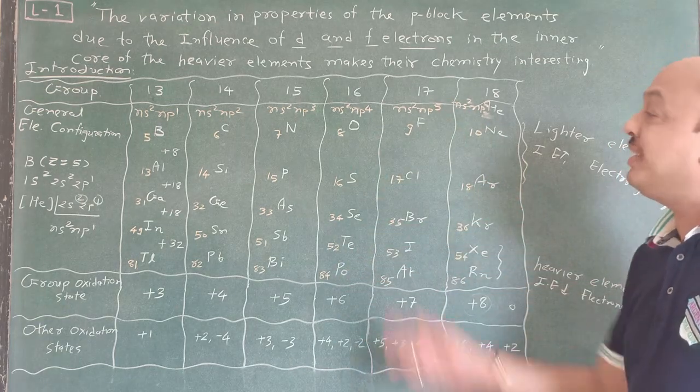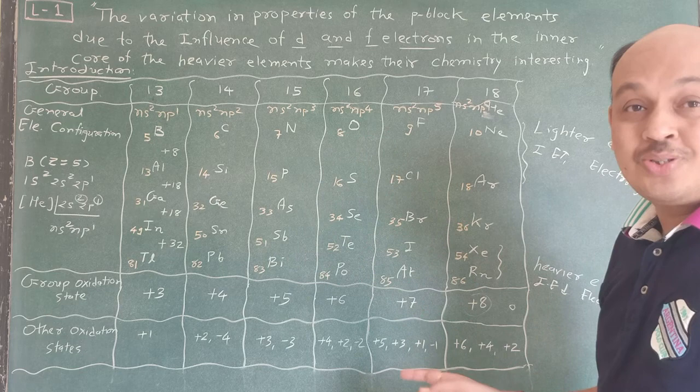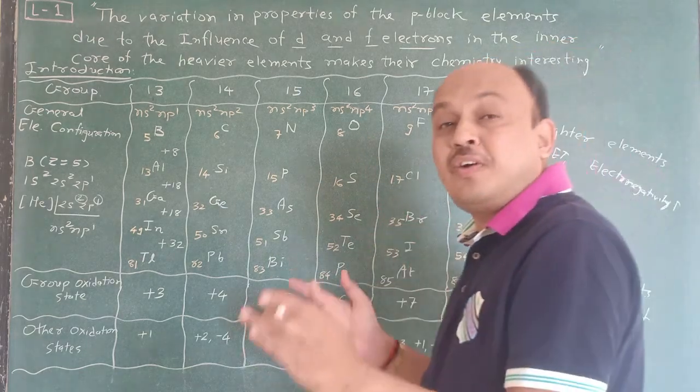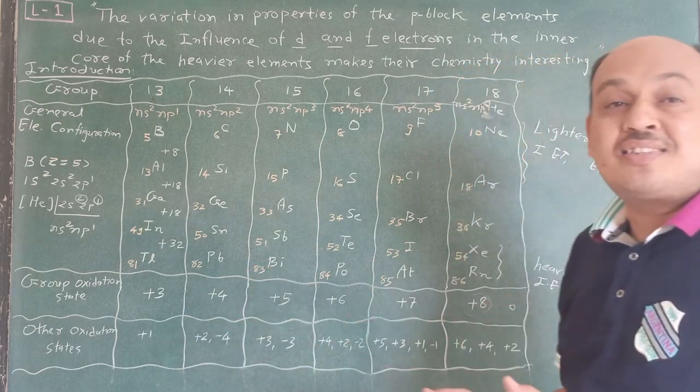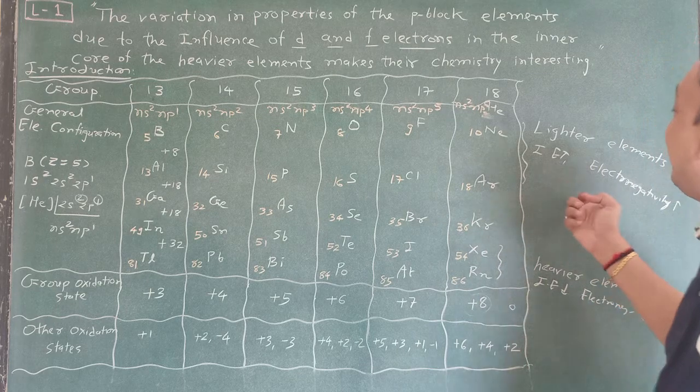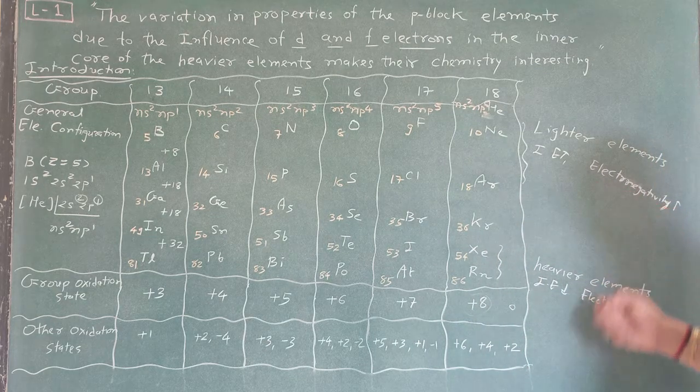Remember, in s block elements this type of trend is not shown. It is due to their different properties, the arrangement of electrons, their ionic size and atomic size. And this is all about ionization enthalpy and electronegativity.